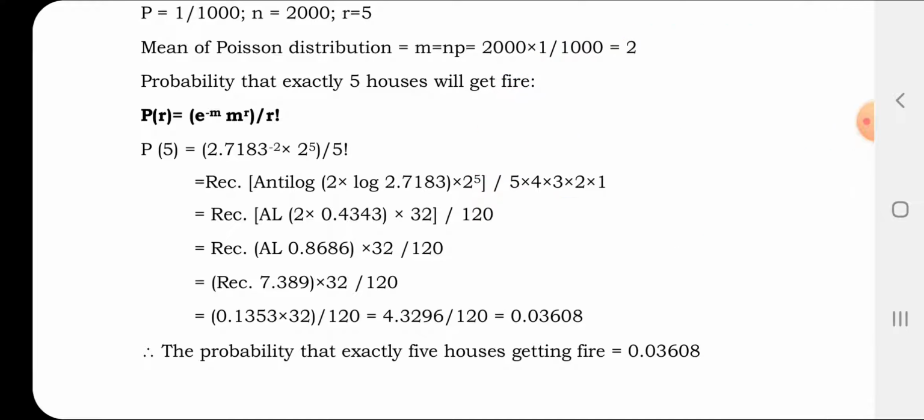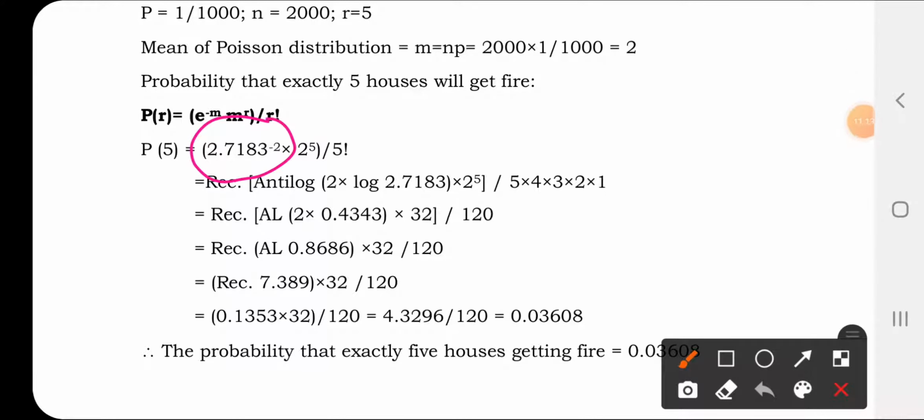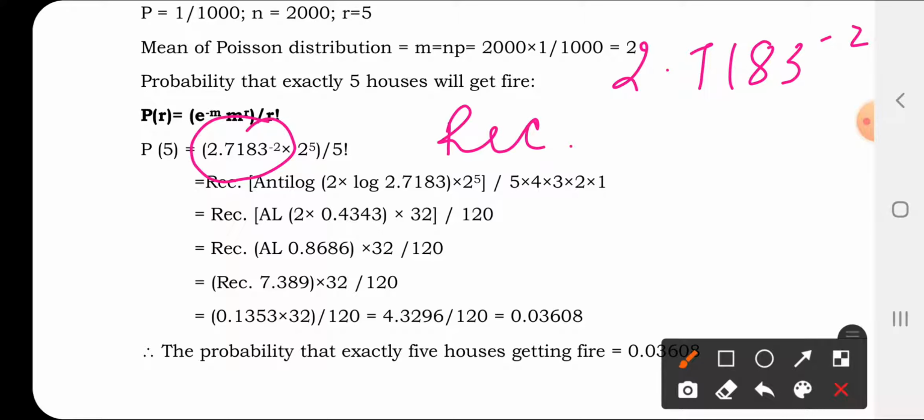How we have to find out? I am going to tell about 2.7183 to the power minus 2. How you have to solve this? First write down REC, meaning reciprocal. What result you are going to get, that value, for example, if you are getting value 2, it needs to be reciprocated. 2 by 1, in case you are reciprocating, it will be 1 by 2. That answer you have to find out. That is the meaning of reciprocate.